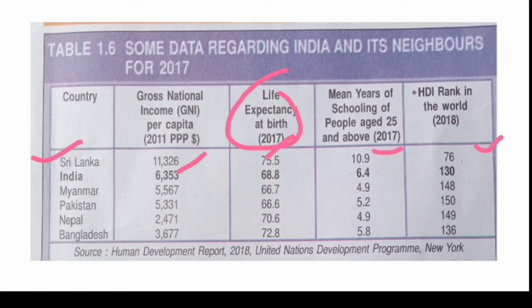Okay, so India's position is here. Rank is 130. You can see all these 3 parameters. GNI, that is per capita income, then life expectancy is quite below Sri Lanka, 68.8. Mean years of schooling is also quite below, 6.4, and finally the rank is 130. And you have to remember it is a report of 2018 which is given in your NCERT book.